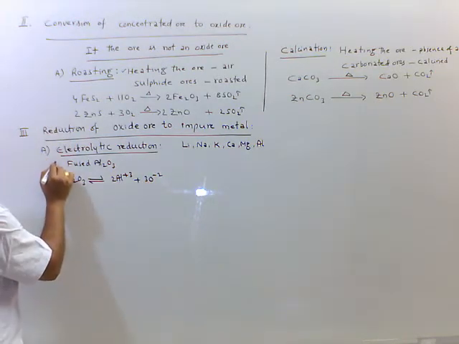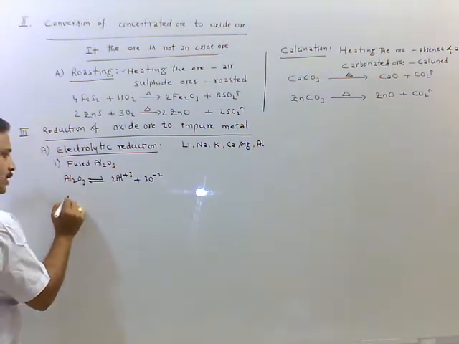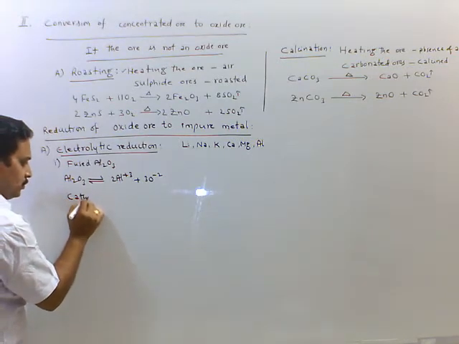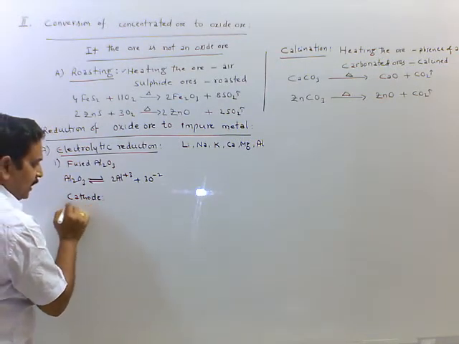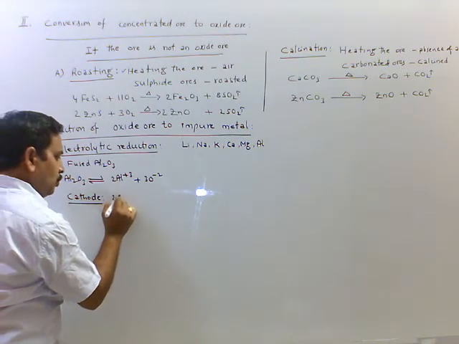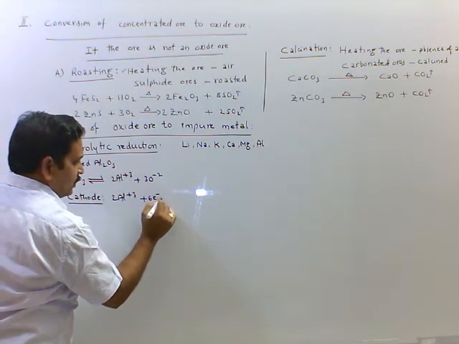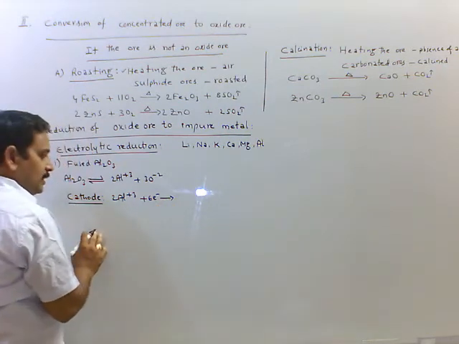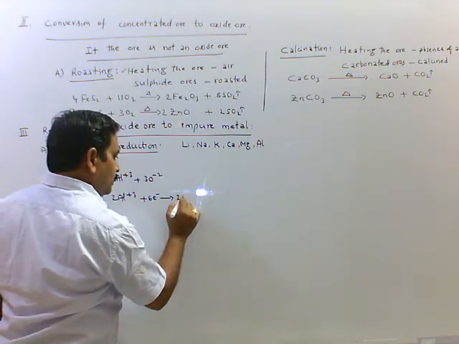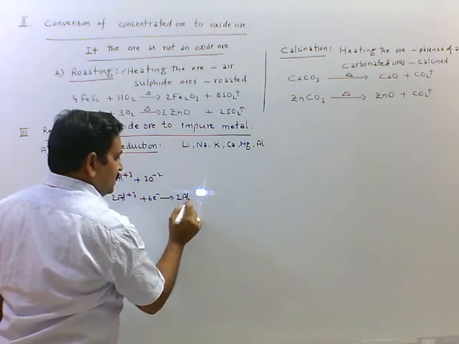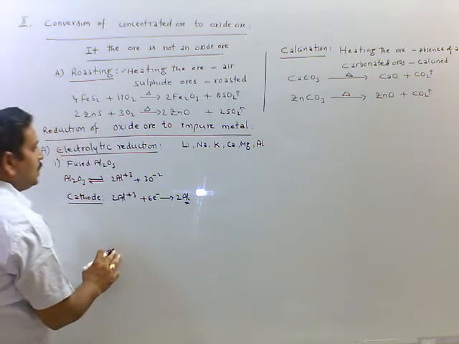Here at the cathode, reduction takes place. 2Al3+ plus 6 electrons, gain of electrons is called reduction. We get 2Al. This is impure aluminum.